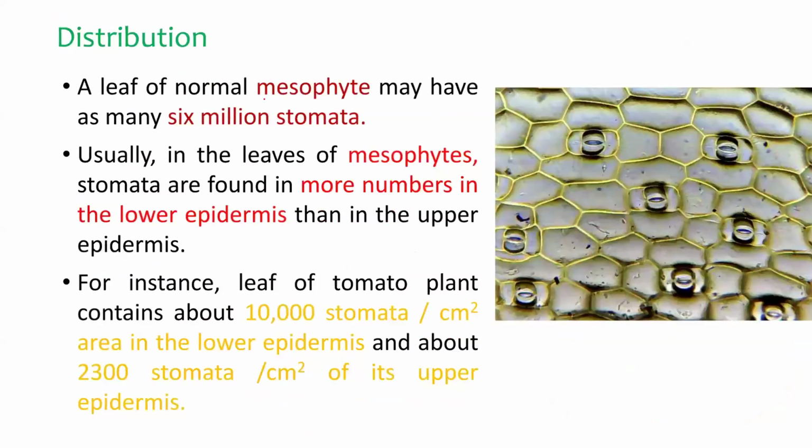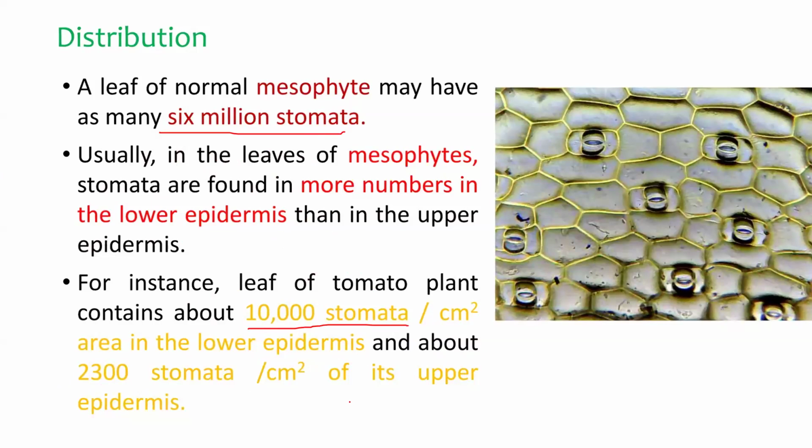Again, the distribution of stomata also varies. A leaf of a normal mesophyte may have as many as 6 million stomata. Usually in the leaves of mesophytes, more stomata are found in the lower epidermis than in the upper epidermis. For instance, a leaf of tomato contains 10,000 stomata per square centimeter in the lower epidermis and about 2,300 on its upper epidermis. So generally more stomata are present on the lower epidermis.